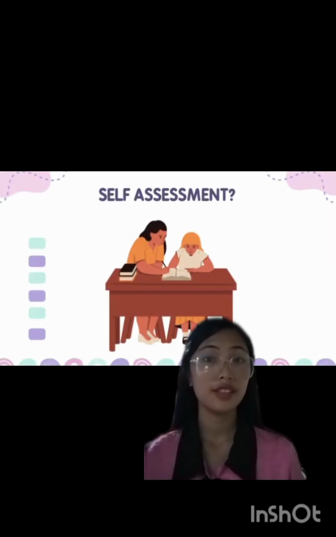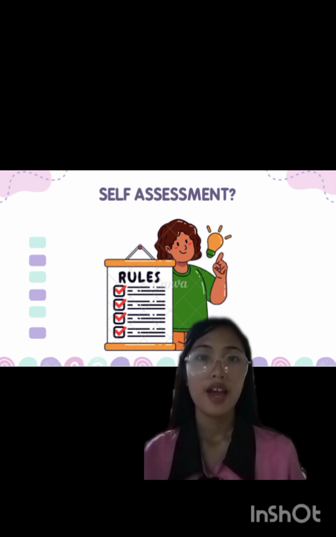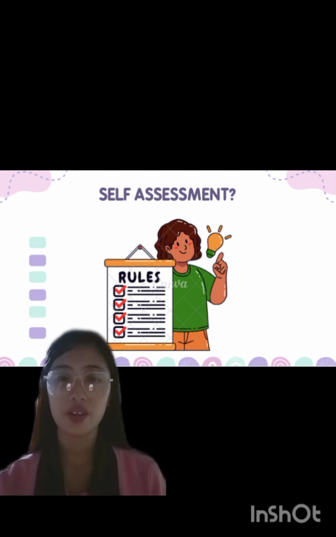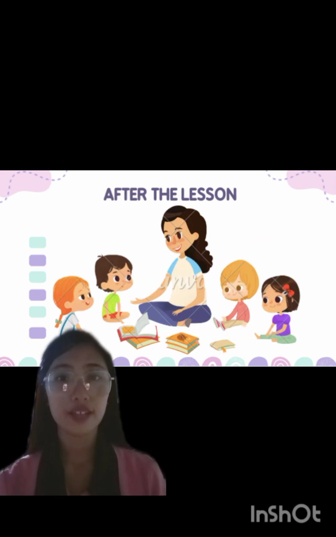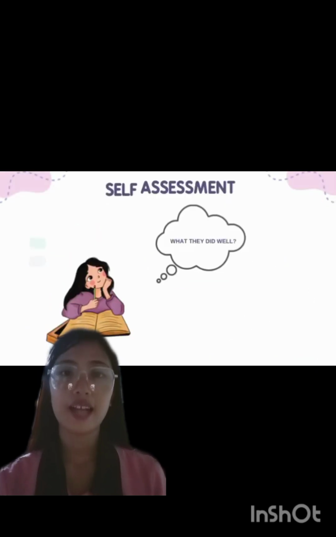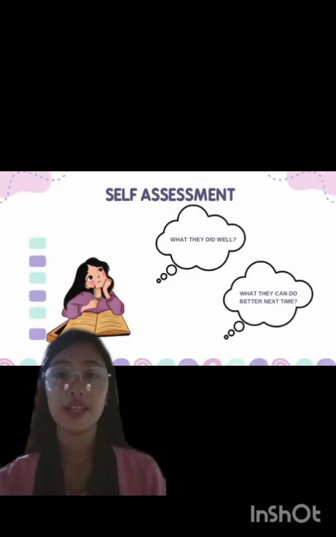Self-assessment is when students look at their own work and check if it meets the goals or criteria set by the teacher. Students see if their work matches the rules or criteria given by the teacher. Students decide what they want to achieve and plan. Self-assessment can be used at the beginning, during, and after the lesson to set goals, monitor progress, and reflect on learning. Students think about what they did well and what they can do better next time. In short, self-assessment helps students review their own work, set personal goals, and figure out how to improve.